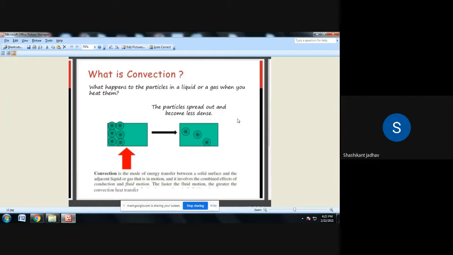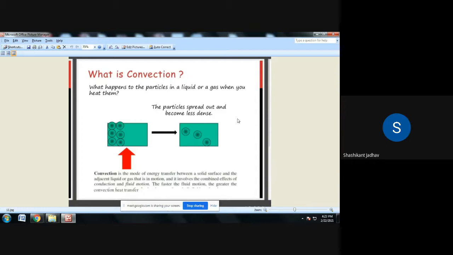We know one example: suppose we are heating water. At that time, the molecules at the bottom gain energy because of the heat, their density is reduced, and due to the lower density these molecules come to the upper side, while the high-density molecules at the top move in the downward direction.